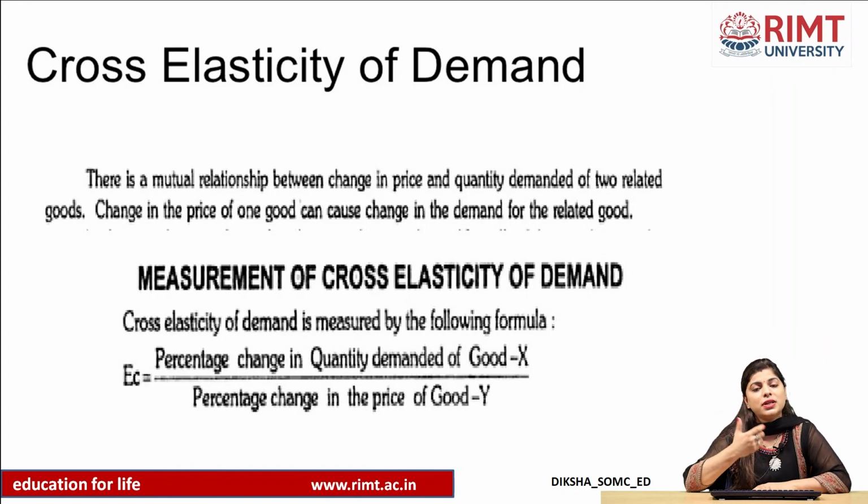Then we did income elasticity of demand. Income elasticity of demand was change in the demand of a product due to change in the income of a buyer. Lastly, we did cross elasticity of demand: change in the demand due to change in the price of its related good. That is the idea of cross elasticity of demand.